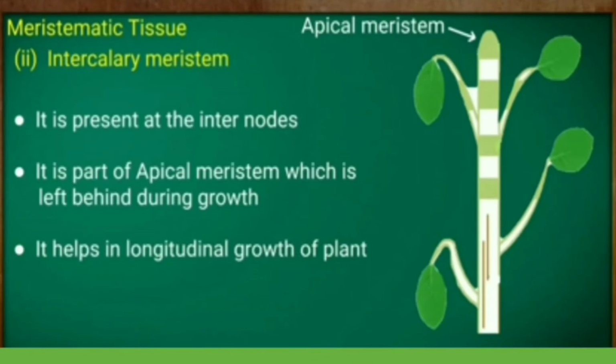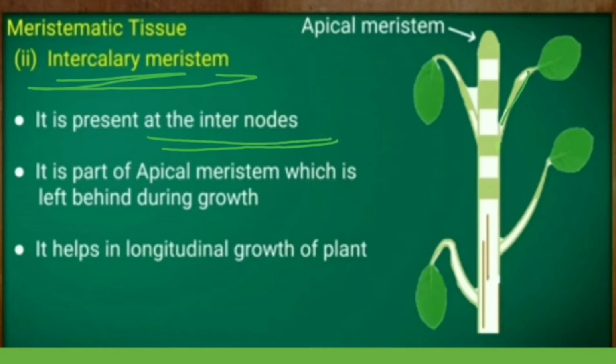Then we have the second type of meristematic tissue, known as intercalary meristem. It is present at the internodes. Now what are internodes? The place between two nodes is known as an internode. And what is a node? It is where a new branch starts and a new leaf starts.